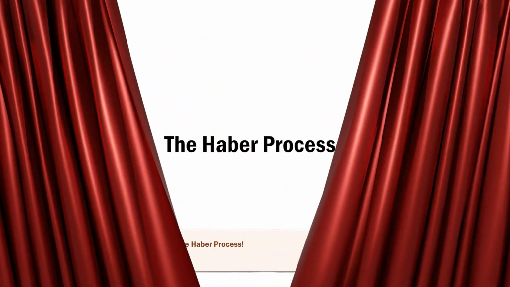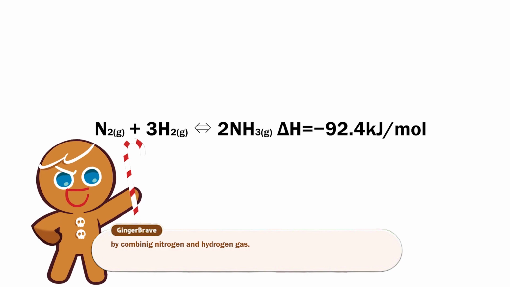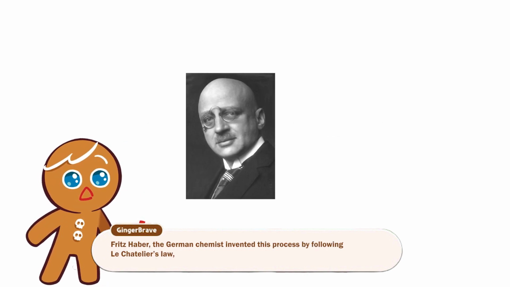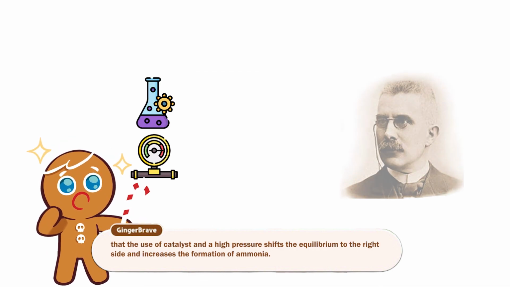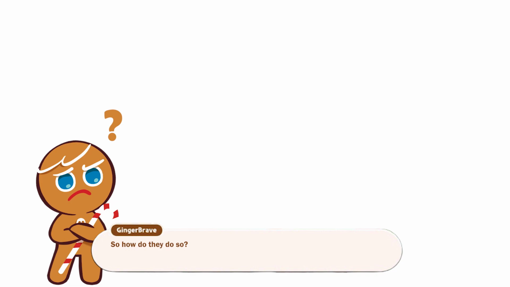One reason can be the Haber process. The Haber process is a fundamental method to make large quantities of ammonia by combining nitrogen and hydrogen gas. Fritz Haber, the German chemist, invented this process by following Le Chatelier's law that the use of catalyst and the high pressure shifts the equilibrium to the right side and increases the formation of ammonia. So how do they do so?